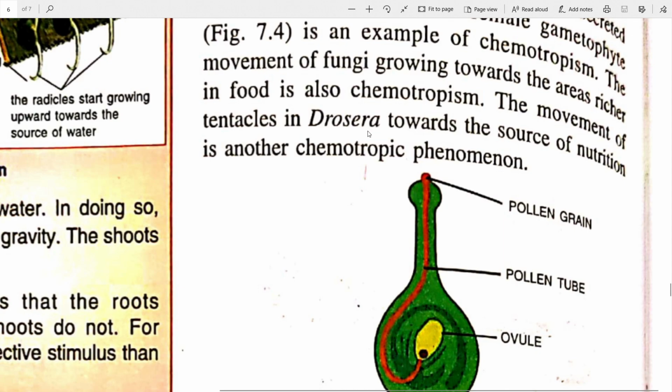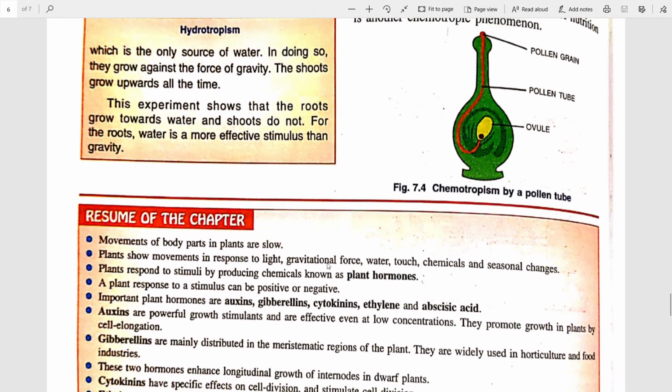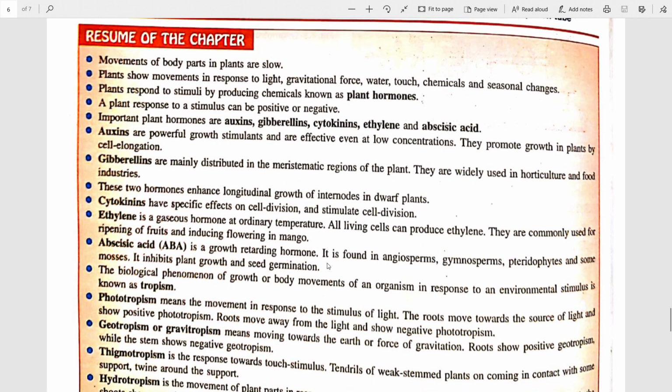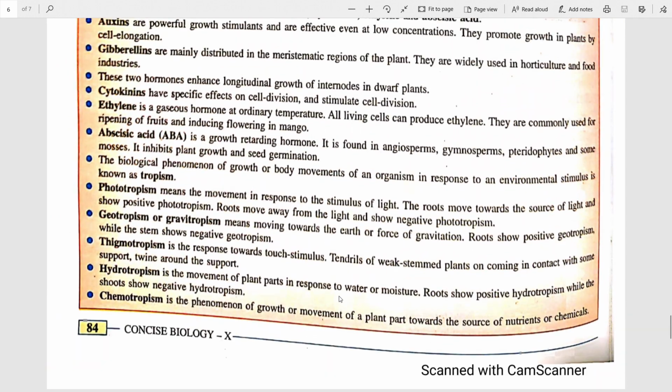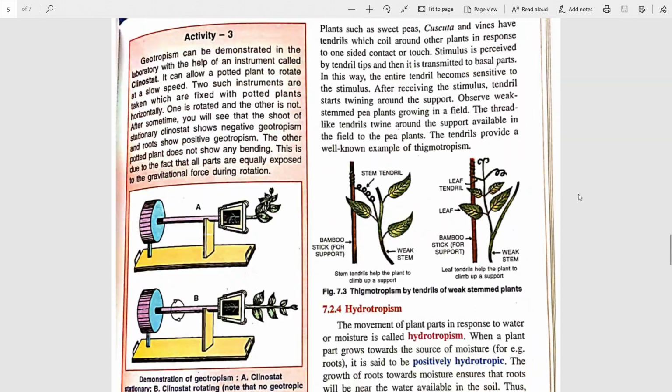The movement of tentacles in Drosera towards the source of nutrition is another chemotropic phenomenon, since this nutrition can be considered as the chemical, and of course the tentacles are moving towards it. So it is a chemotropic phenomenon. So this is the end of the chapter. This is a little summary of it if you wish to see the summary. This is the summary of your chapter, the points. You may take notes from here if you wish, then pause it. So we ended another chapter from class 10 biology.